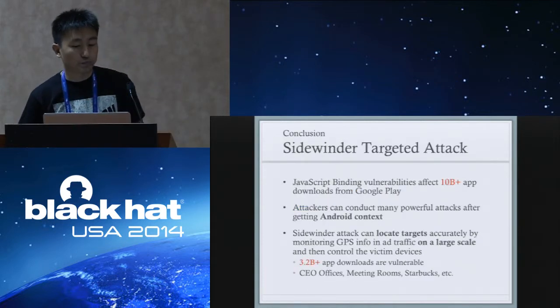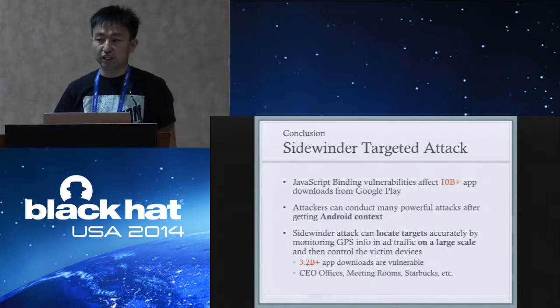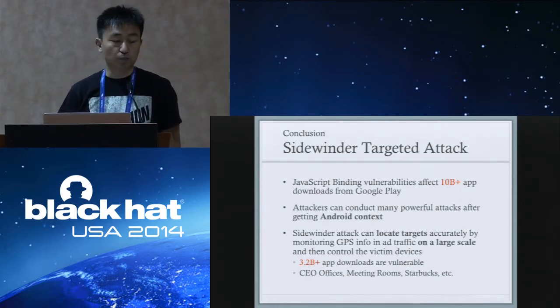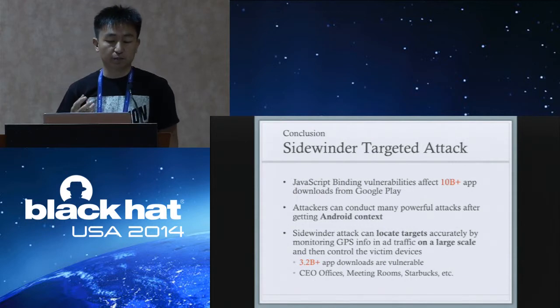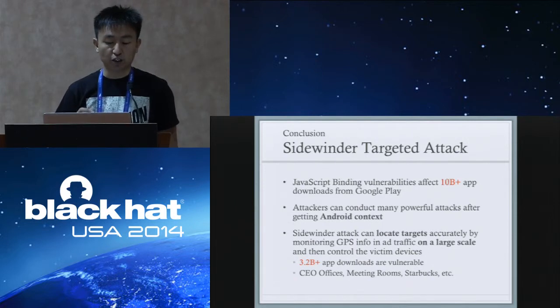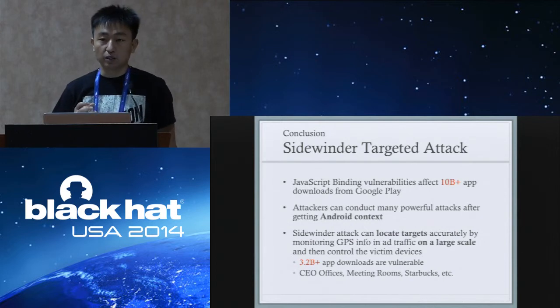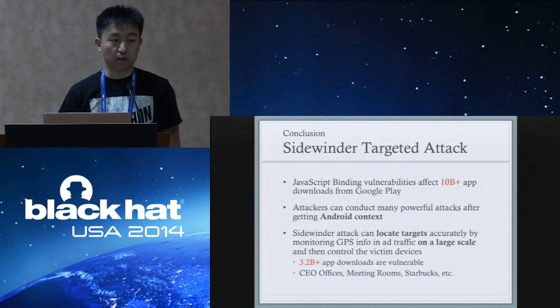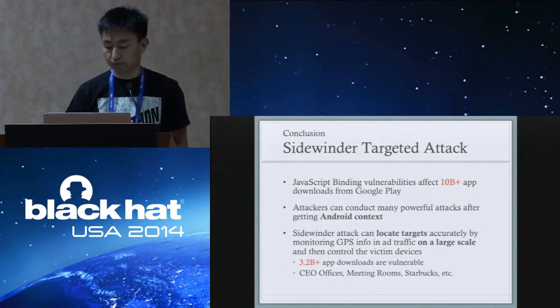Here is the conclusion. JavaScript-binding vulnerabilities affect more than 10 billion app downloads from Google Play. And attackers can conduct many powerful attacks after getting Android context. And the Sidewinder attack can locate targets accurately by monitoring GPS information in ad traffic on a large scale, and then control the victim devices. More than 3.2 billion app downloads from Google Play are vulnerable, and all the affected Android devices in CEO offices, meeting rooms, and Starbucks are vulnerable to this attack. That's all. Thanks.